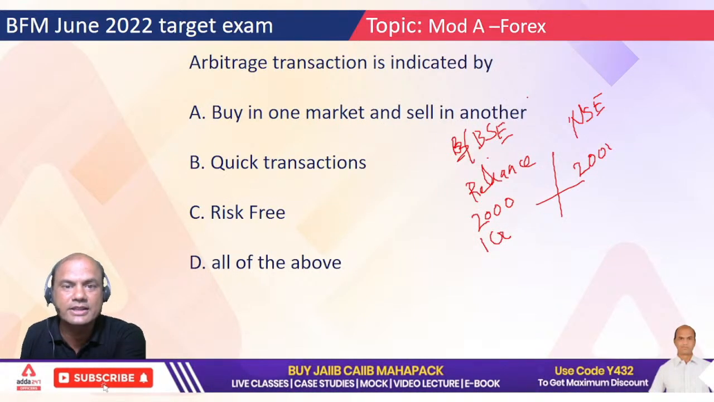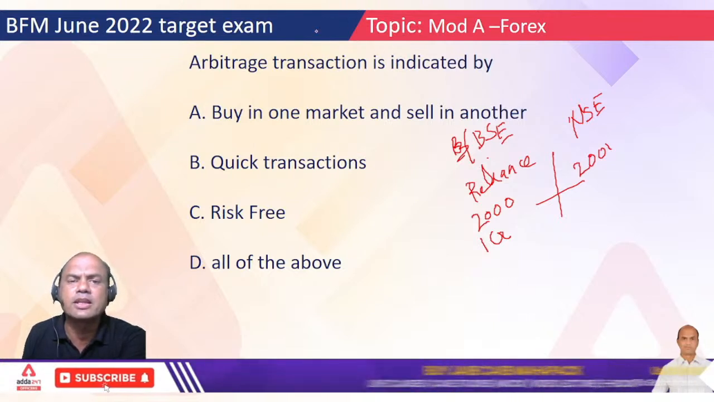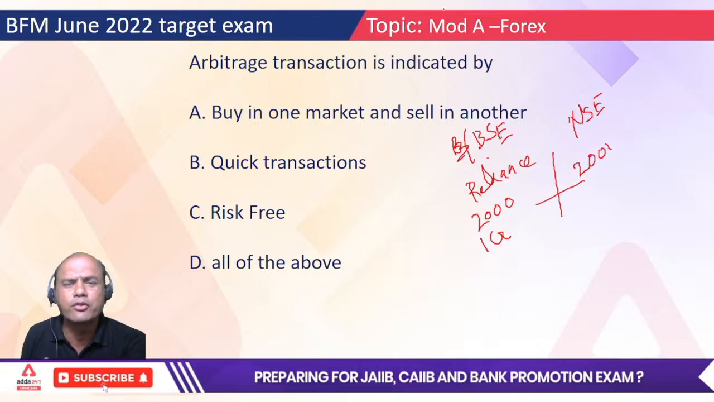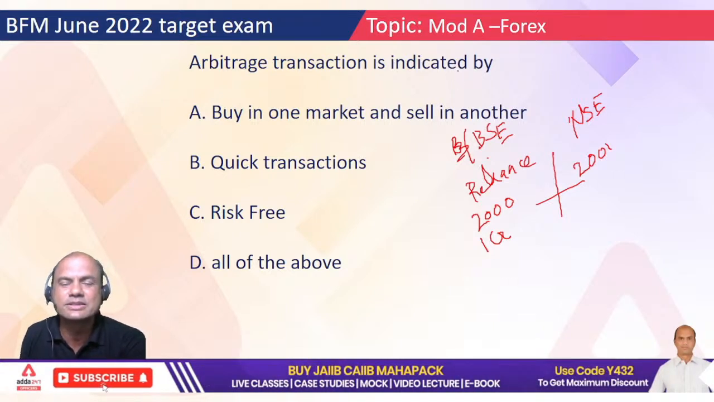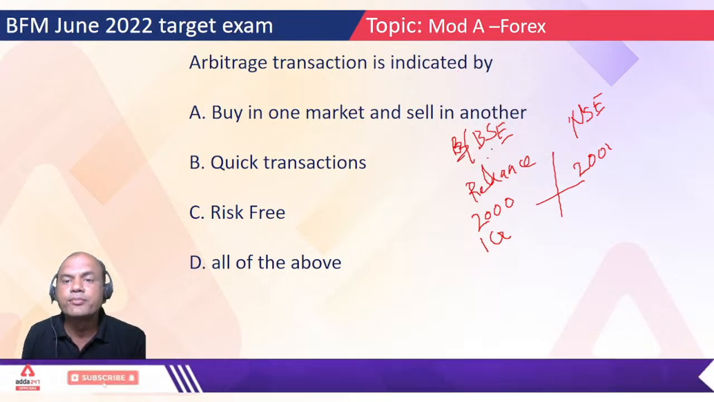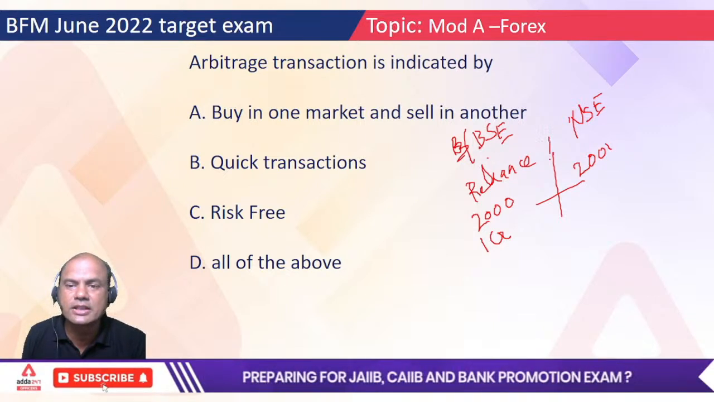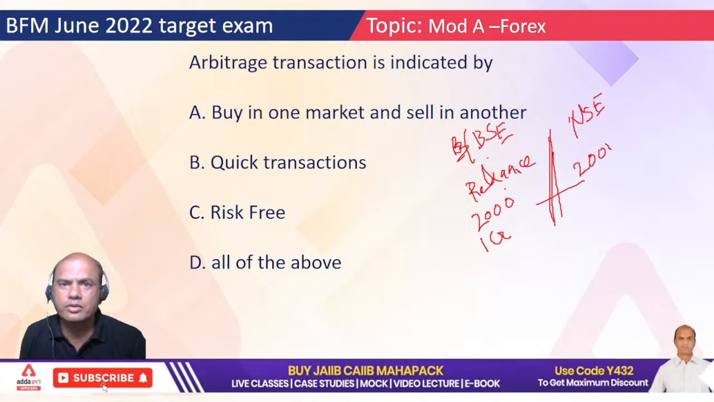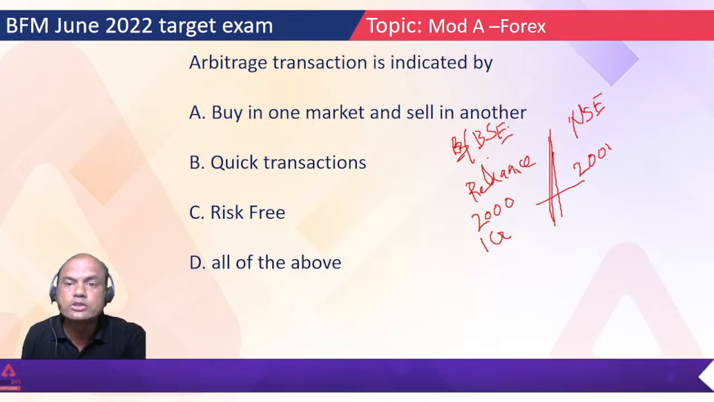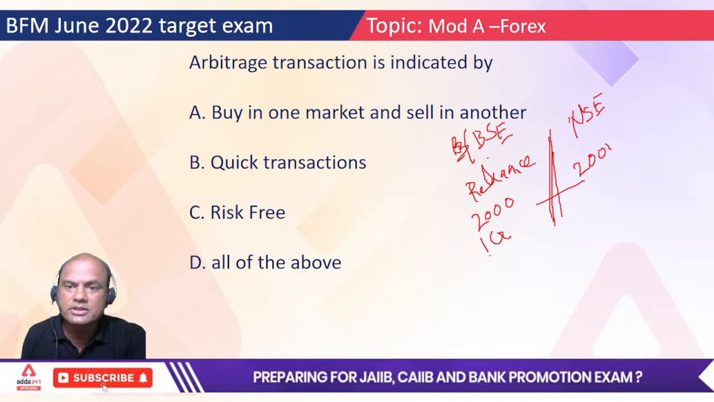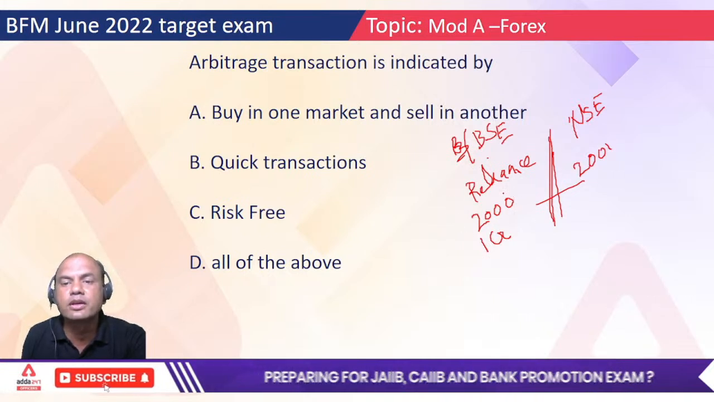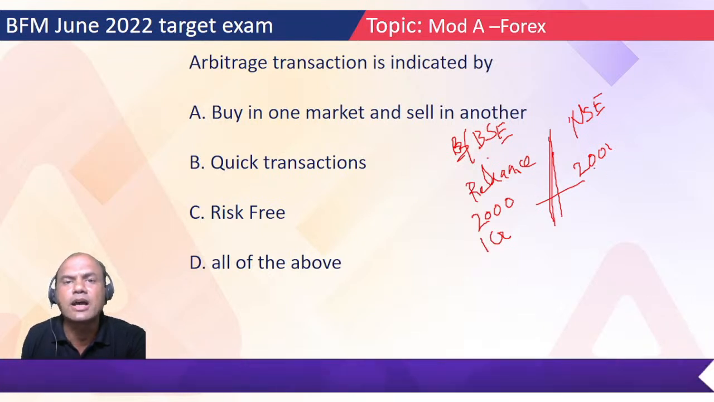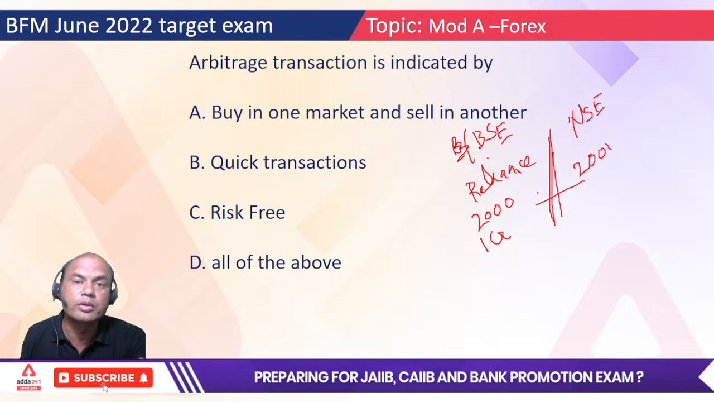Move on. Next: an arbitrage transaction is indicated by... what is arbitrage? See this. Let me give you a simple example. Many of you might be dealing in stock markets, holding some shares, right? There are two exchanges in India, BSE and NSE. Let's say Reliance stock. Because these are two separate markets, sometimes Reliance stock is 2000 here at BSE and 2001 at NSE. A 1 rupee difference, and this difference lasts hardly 10 seconds, not more than that.